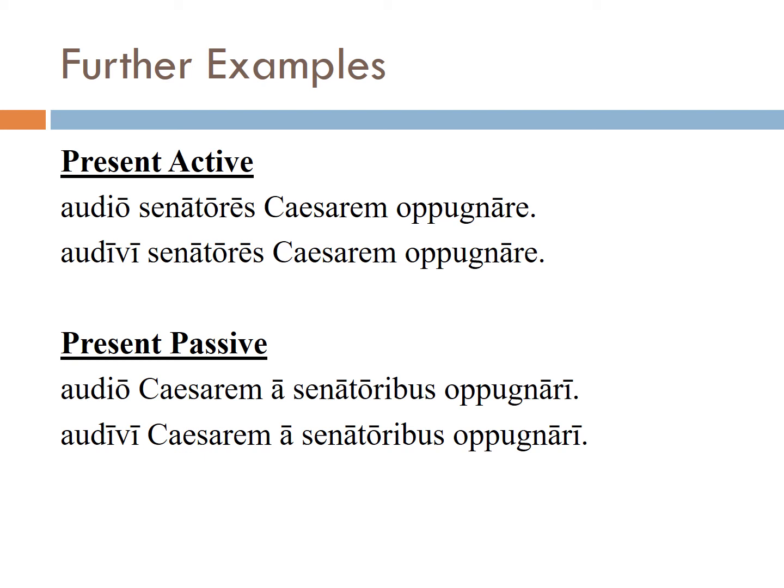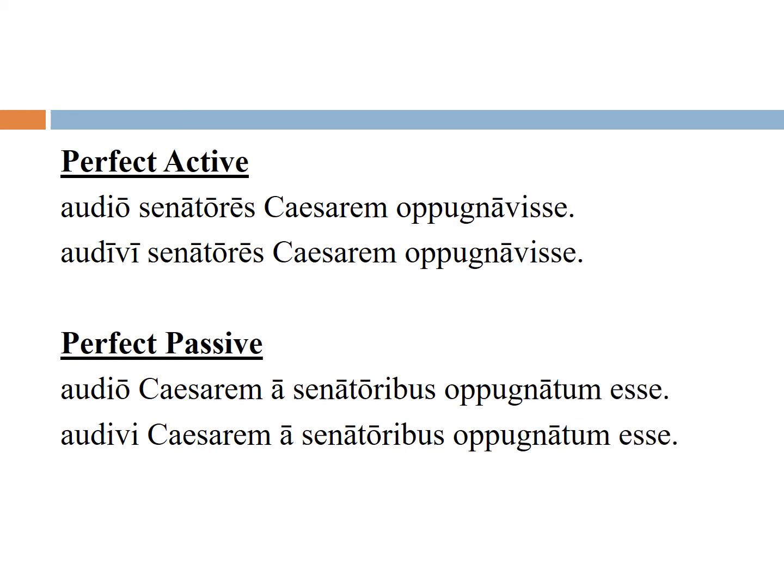Okay, now moving on. Let's take a look at perfect infinitives, perfect active and perfect passive. So perfect active, if you'll recall, we have the esse here at the end of the perfect stem. Audio senatores Caesarem oppugnavisse, we say, I hear that the senators attacked Caesar. Versus audivi, I heard that the senators had attacked Caesar.